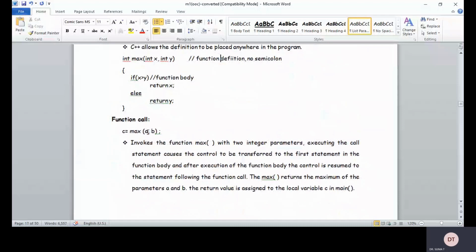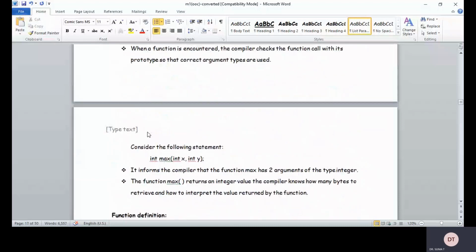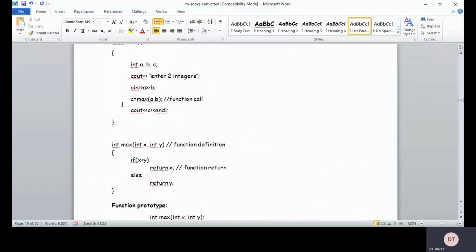So one more very important thing is the variable separator; don't misuse it. Like int a comma b is not a valid declaration, right? Even though both variables belong to the same data type, you have to give the data type separately: int a comma int b. Okay, the max returns the maximum of the parameters a and b. The return value is assigned to the local variable c in the main program. When you return that value, it is assigned to the local variable c.